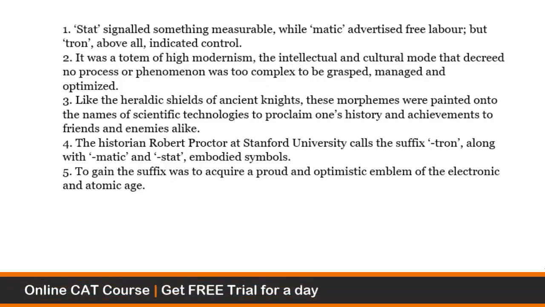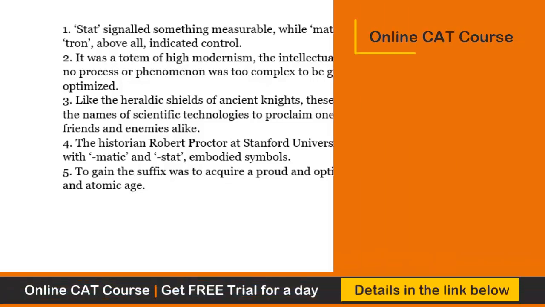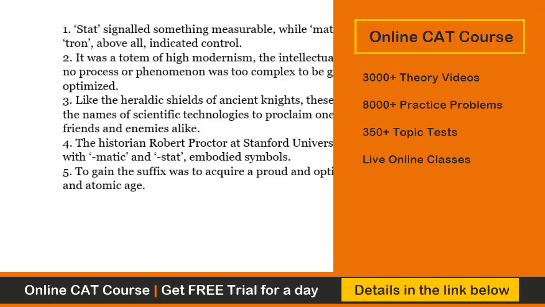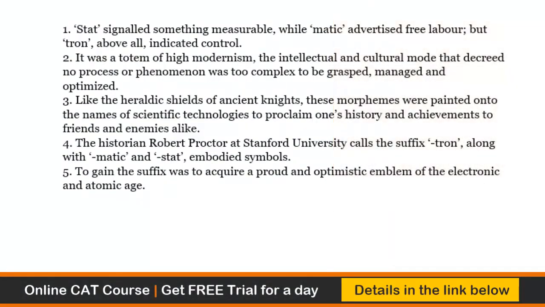So let's read this question. It again came in CAT 2019, and I would say a slightly difficult, challenging question, but pretty much manageable. We have to find the odd one out. We have to pick the four sentences that will go together and form a coherent paragraph, and the one that does not fit in that sequence becomes the odd one out, right?